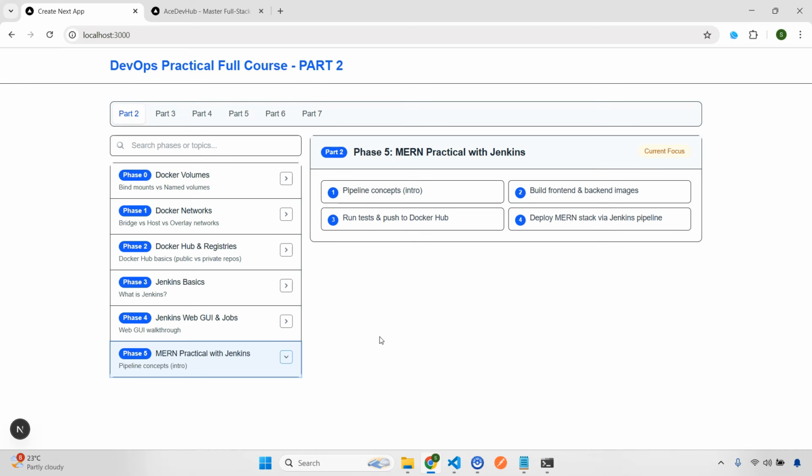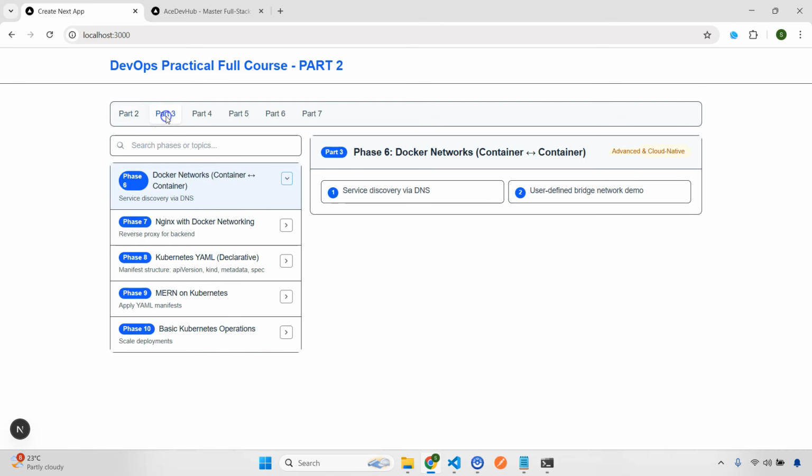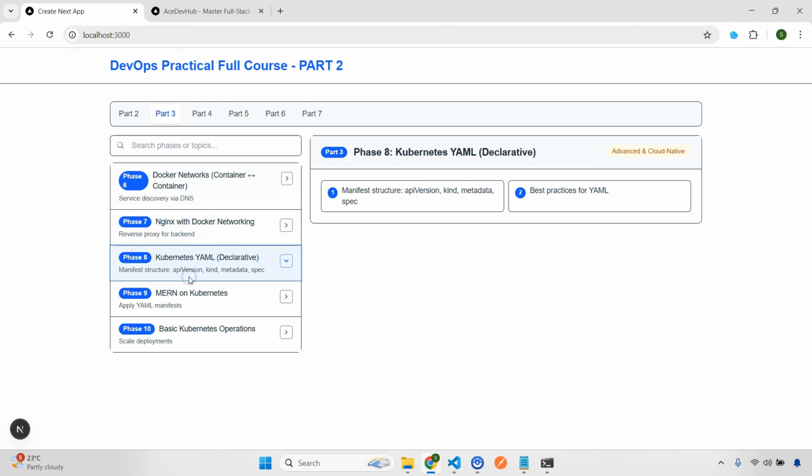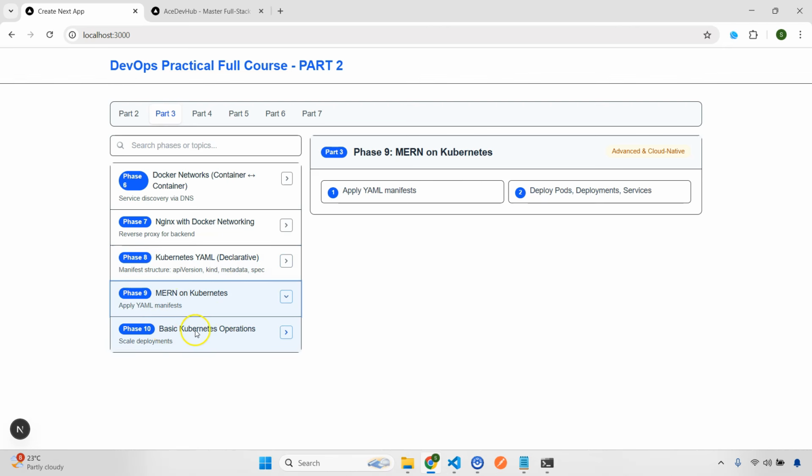So I kept this one a little simple. Now from the part 3 you will see that there will be a lot of topics, right? So you can see Docker networks, container to container communication will move to part 3. There will be Nginx, Kubernetes YML or declarative Kubernetes, applying on the MERN, and then some basic Kubernetes operations. Okay, so this will be in the part 3.